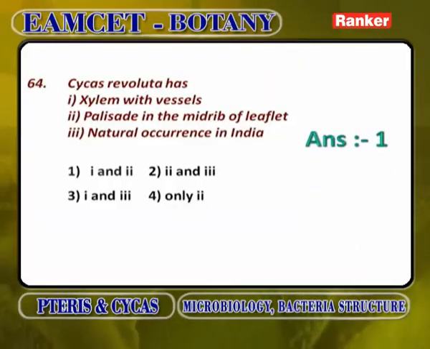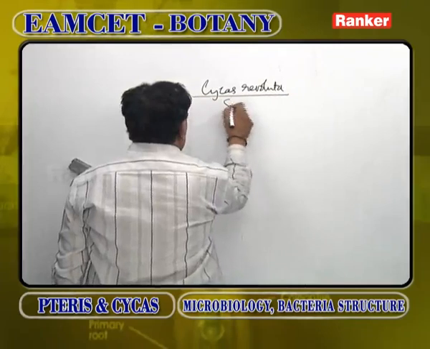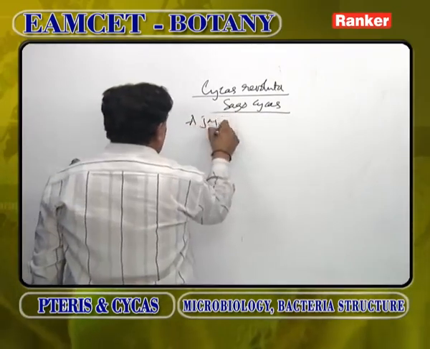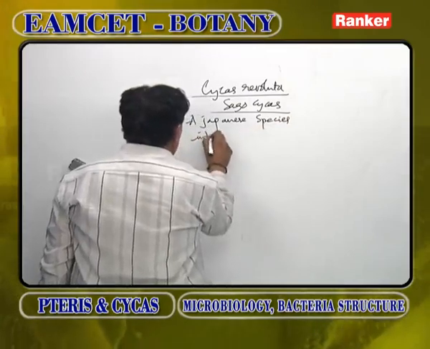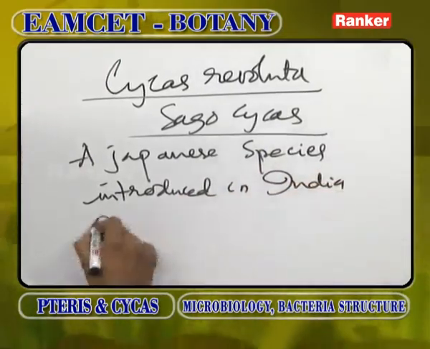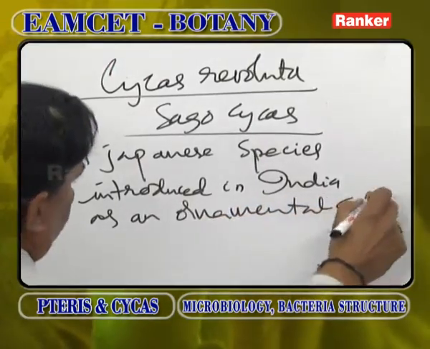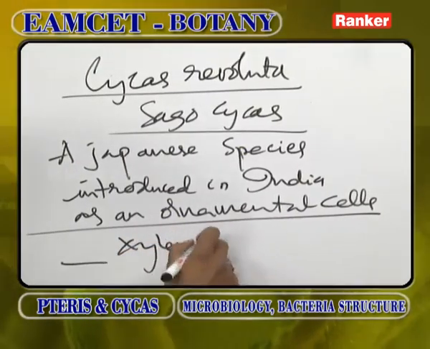Cycas revoluta is popularly called Sago cycas. The speciality of this Cycas is that it is a Japanese species introduced in India as an ornamental plant. The special feature is that in Cycas revoluta, xylem vessels are present.